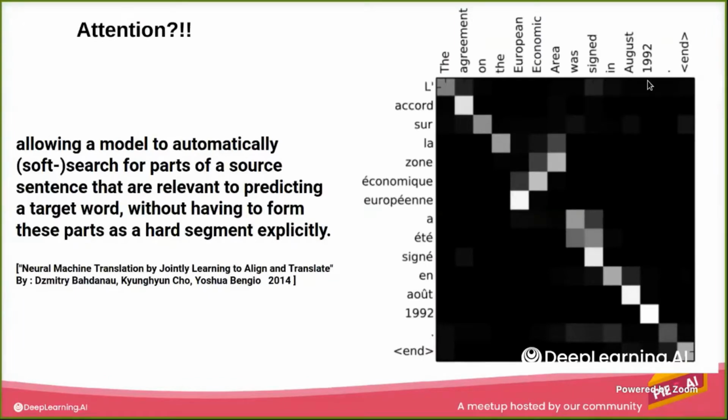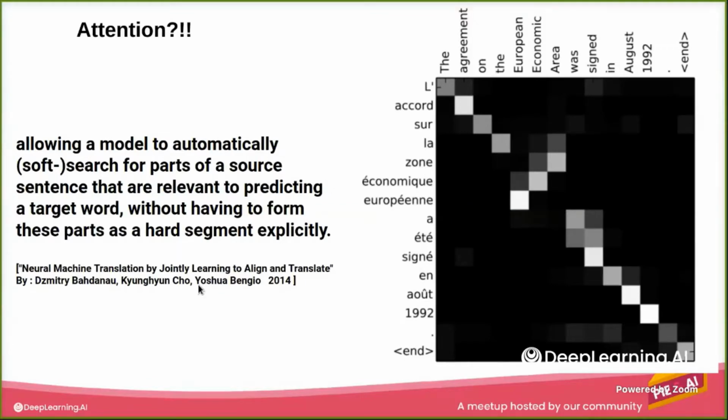Looking back to the attention, it was proposed in 2014 by the paper called Neural Machine Translation by Jointly Learning to Align and Translate. I want you to look at this image. If you're looking at the word zone, which is in French, you can see that the model gives high focus or high attention weight or score to economic and area, which is related to this word in real.